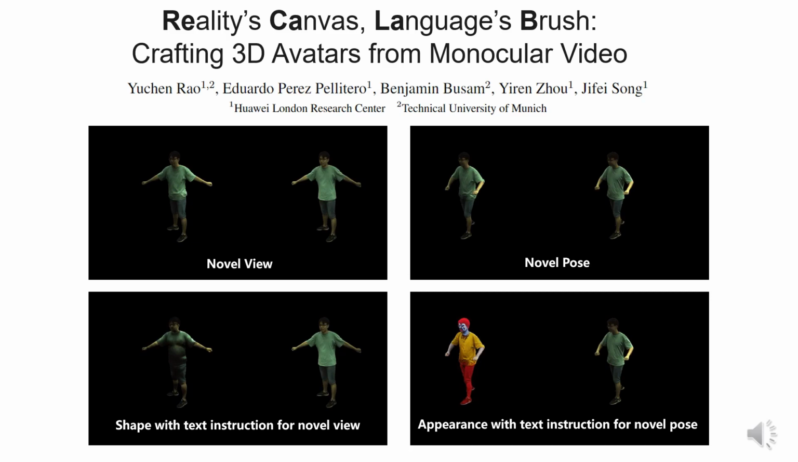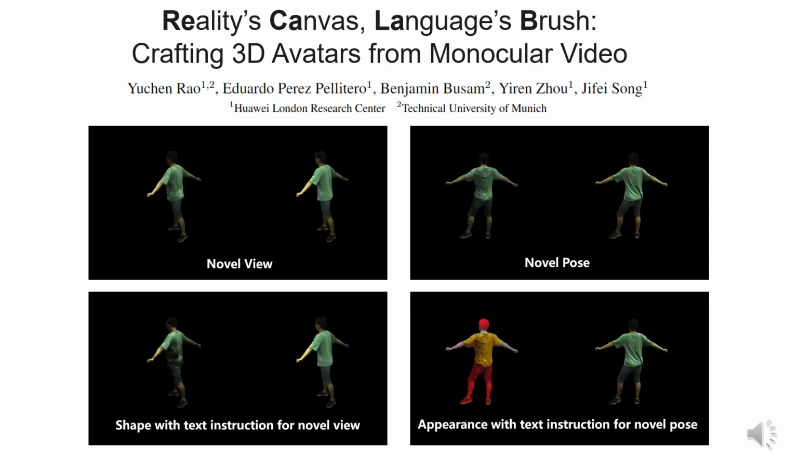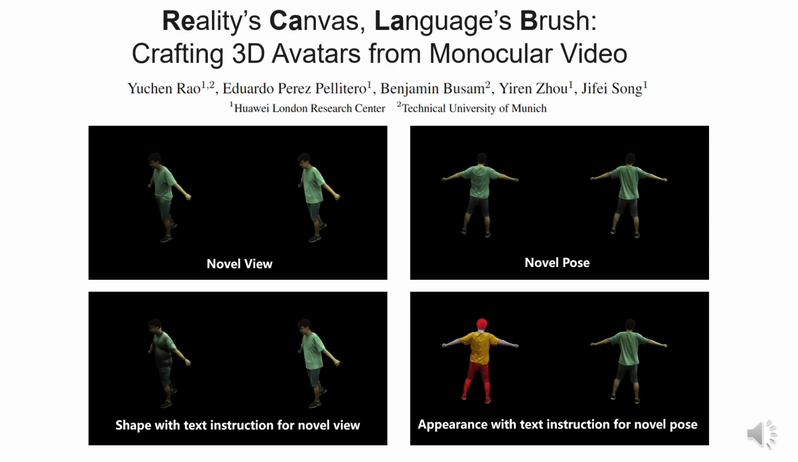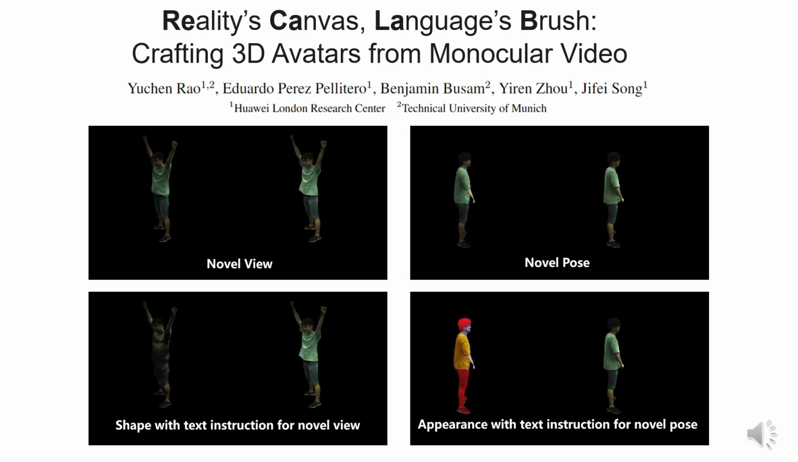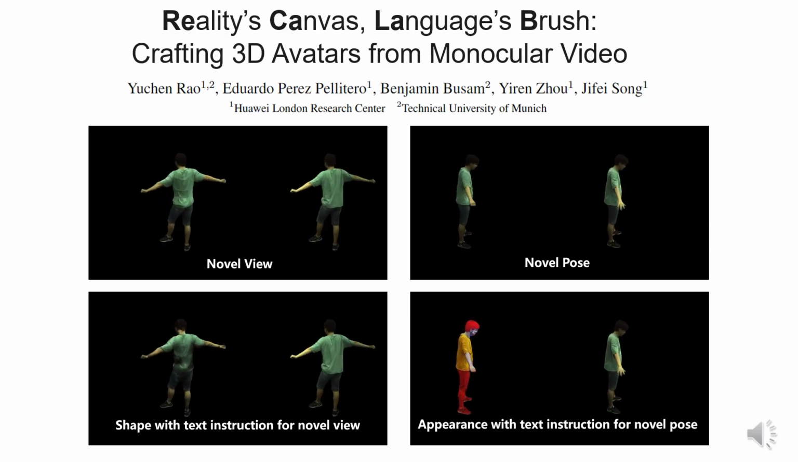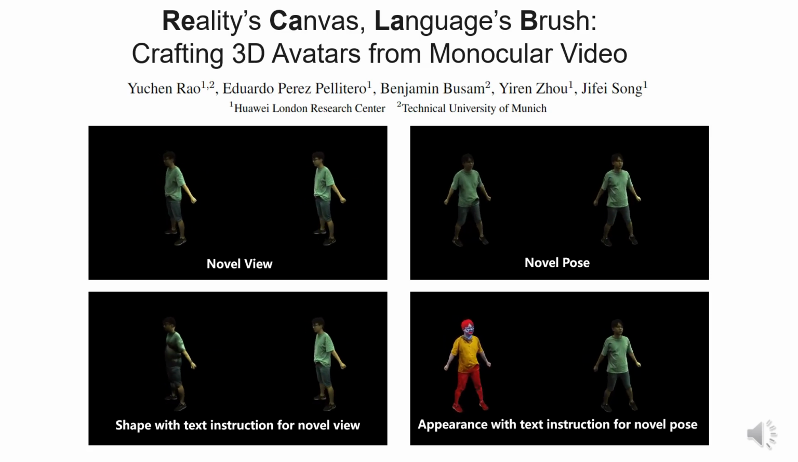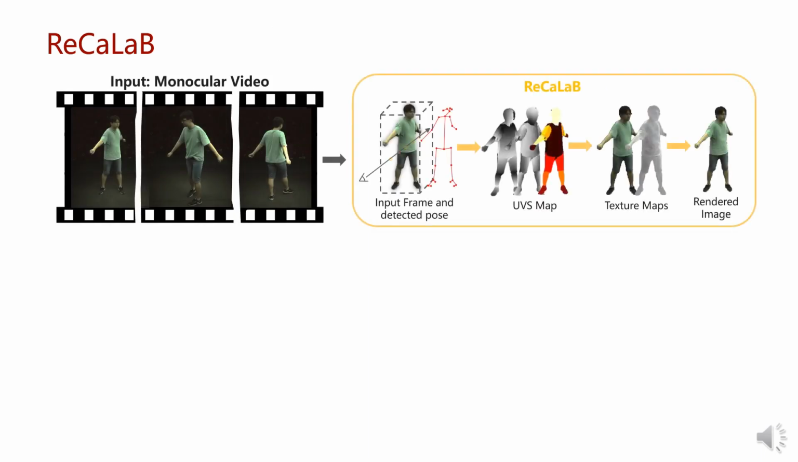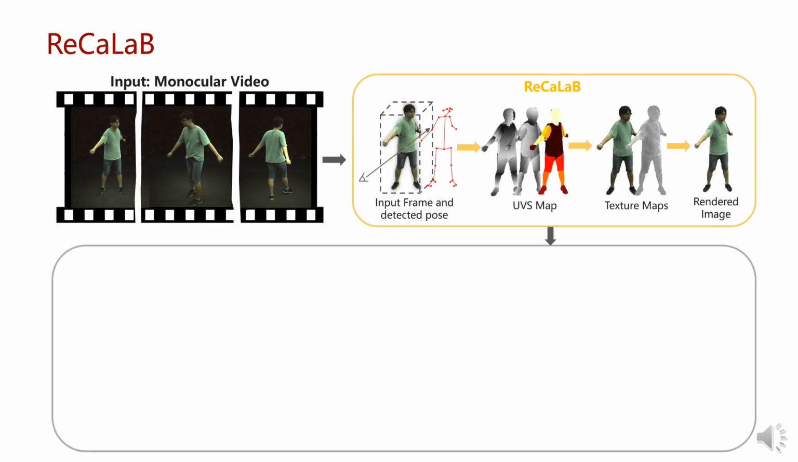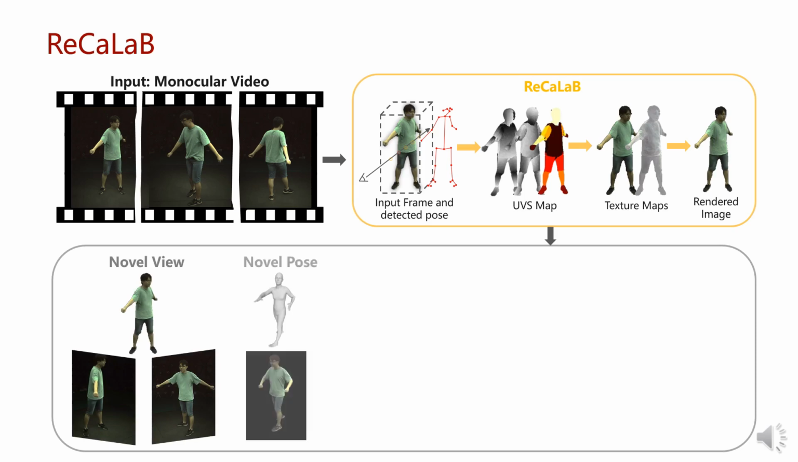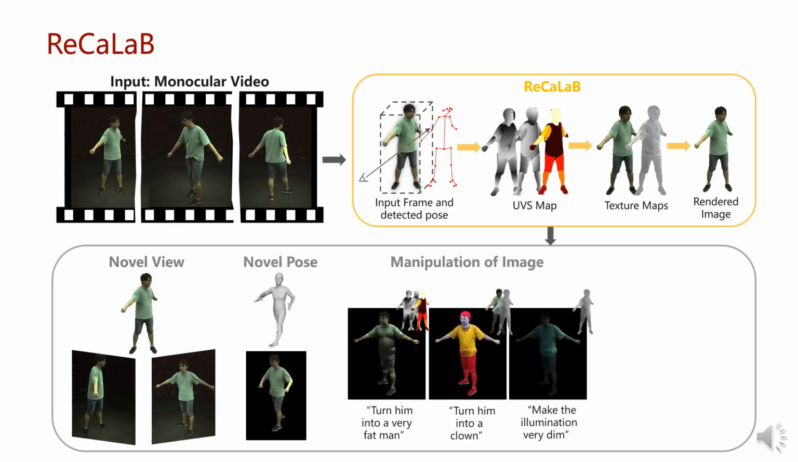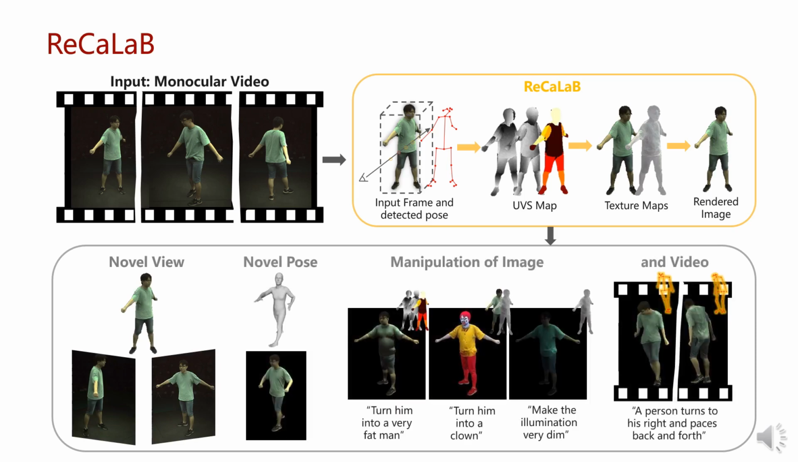We propose ReCaLab, a novel approach for photorealistic 3D avatar creation from monocular video and enabling different types of manipulations with the generated virtual avatar. We use a monocular video as input and aim to model neural humans with a disentangled neural texture field and enable different types of manipulation, which include novel view rendering, novel pose animation, and novel appearance with customized shape, texture, and illumination by language brush.